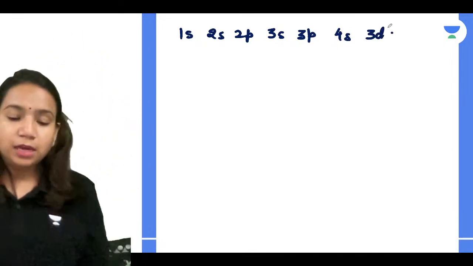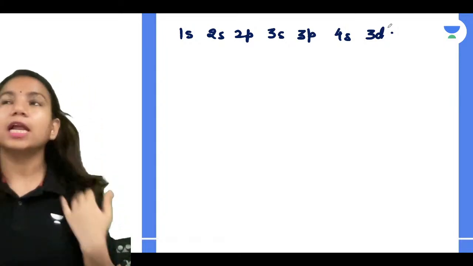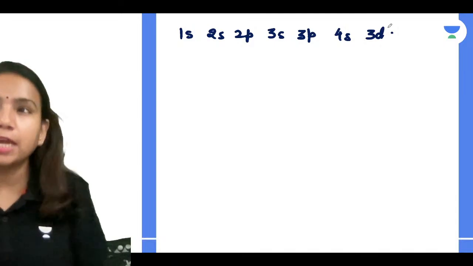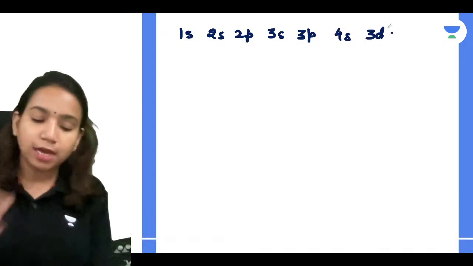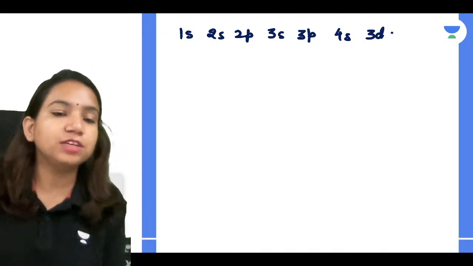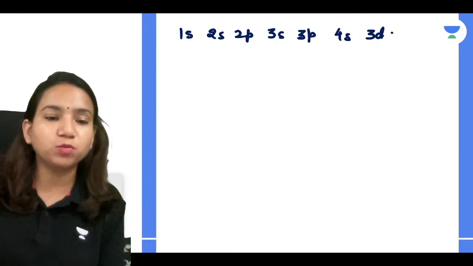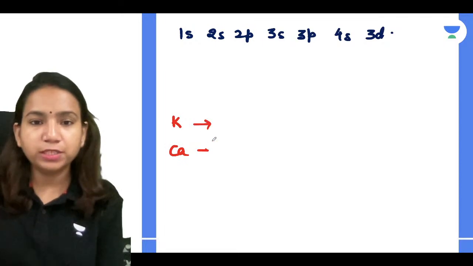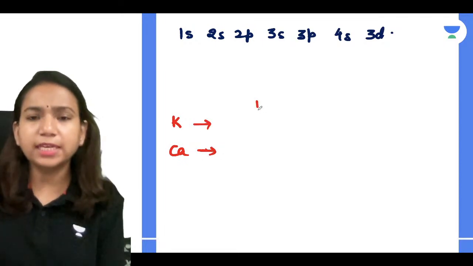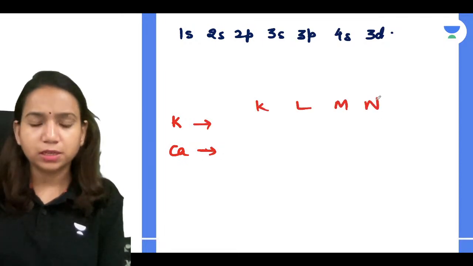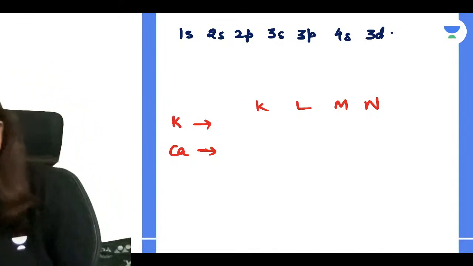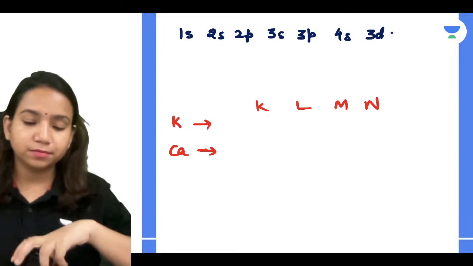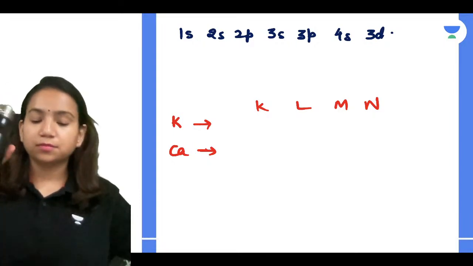Now I wanted to ask one question to all of you. Yes, tell me, we used to learn in the lower classes that the first shell can have 2, the second can have 8, the third can have 18 electrons. But whenever we have to write the configuration for potassium and calcium, what did we used to write? Tell me, what is the configuration of potassium and calcium? Everyone tell me, the K element shell configuration only. Everyone. Yes?